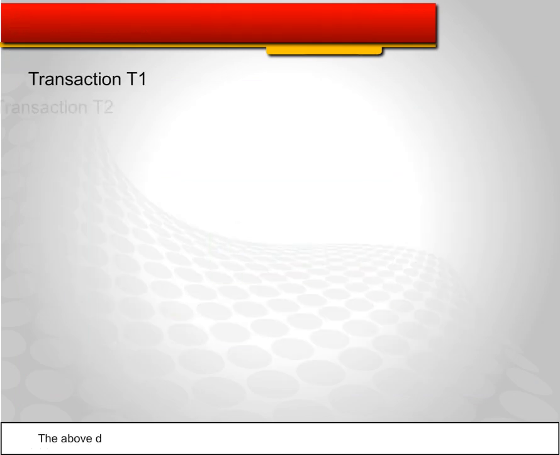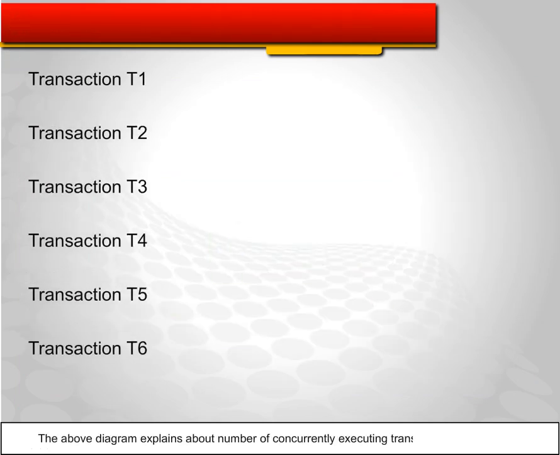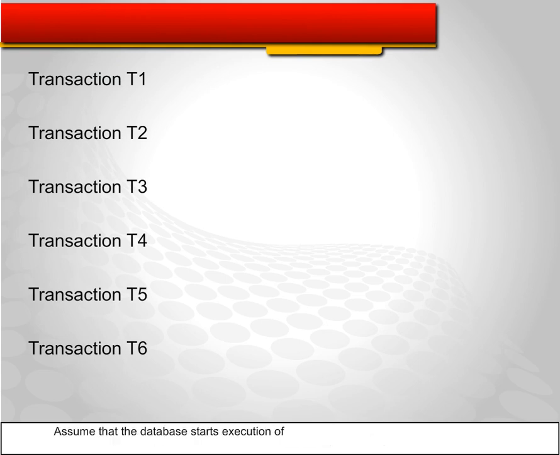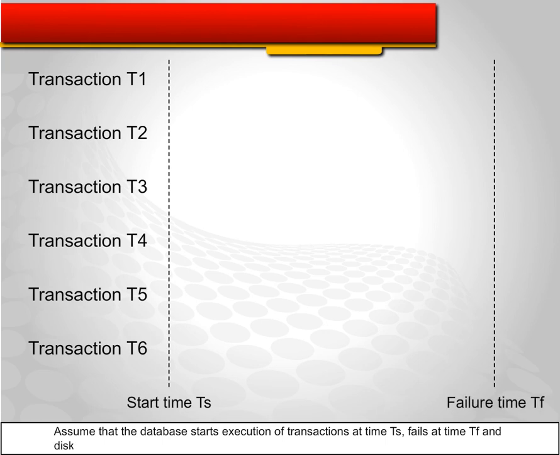456. The above diagram explains a number of concurrently executing transactions T1, T2 and so on up to T6. Assume that the database starts execution of transactions at time Ts, fails at time Tf and disk crash at time Tc.